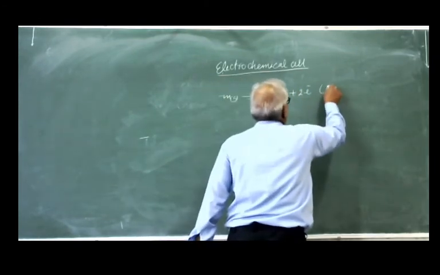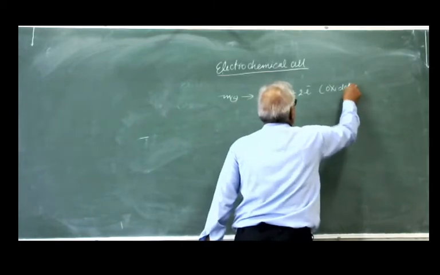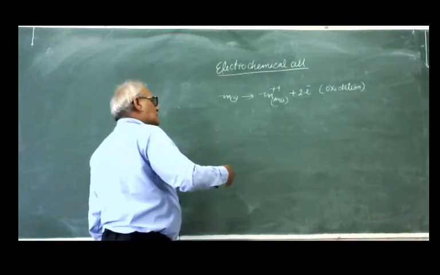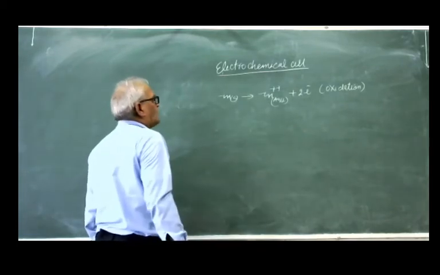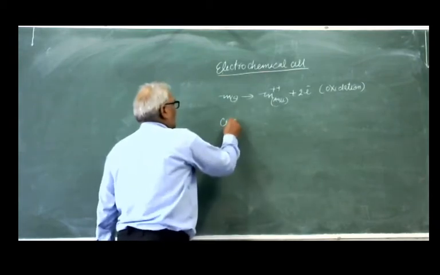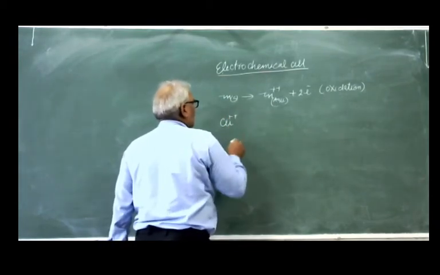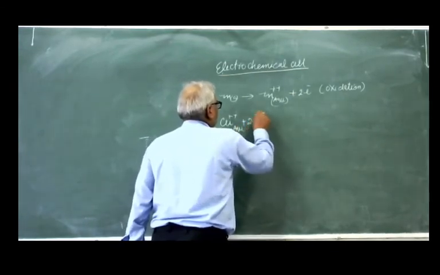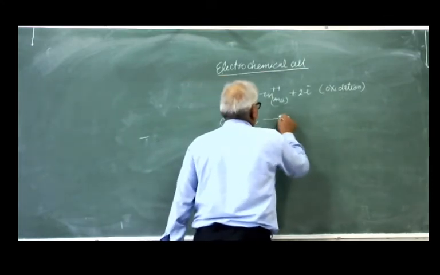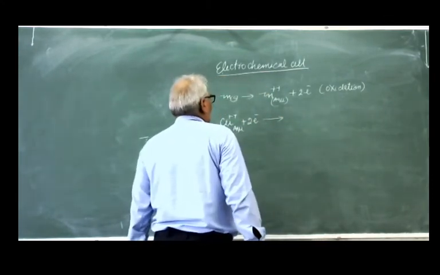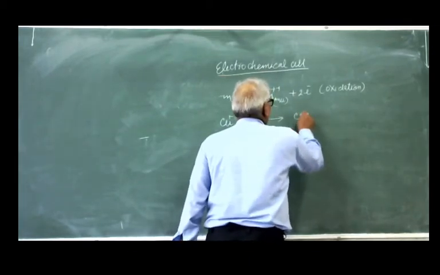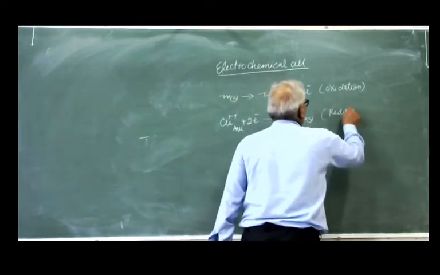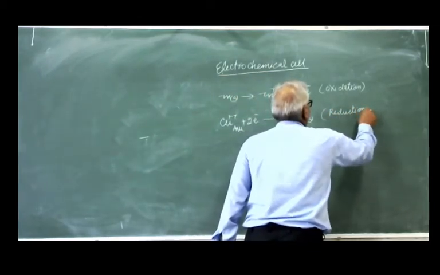This is the oxidation. And there is another half reaction: copper ion (aq) plus 2 electrons changes into copper metal, and this is the reduction.